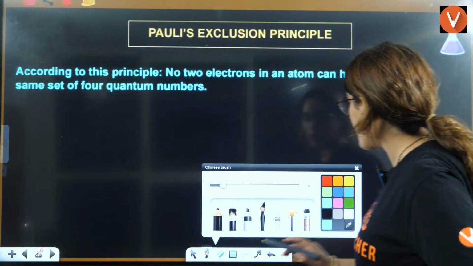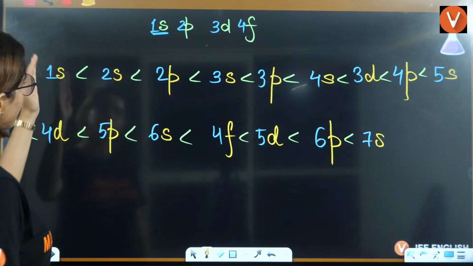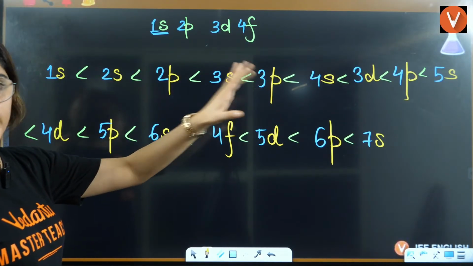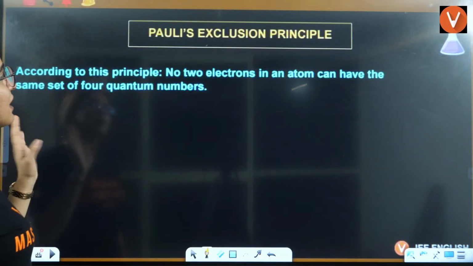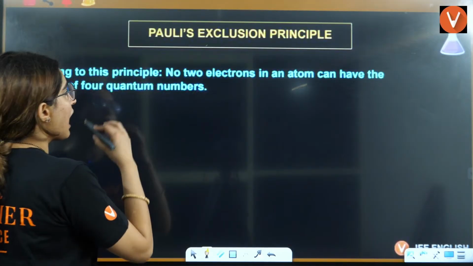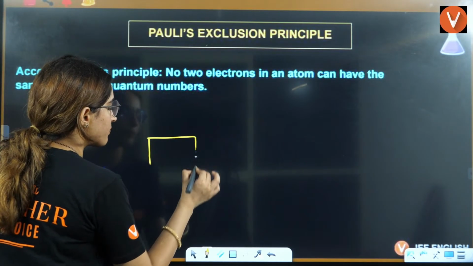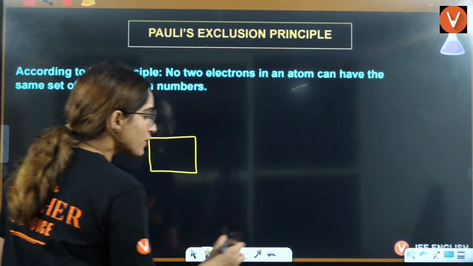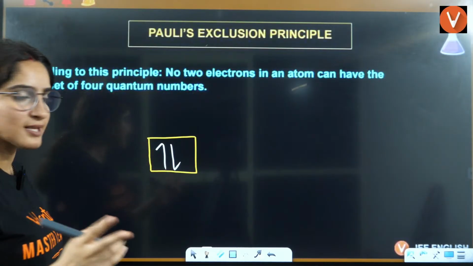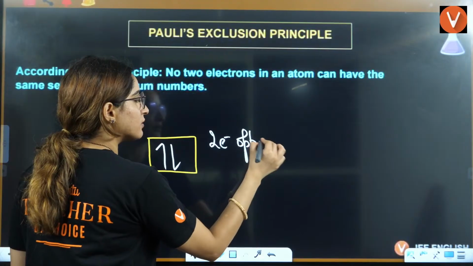So, now Aufbau principle states that electrons will be filled in this order: 1s, then 2s, then 2p, then 3s, 3p, 4s. Right? Now, Pauli exclusion principle says how many electrons you will have in one orbital. So he said that in one orbital you can only have 2 electrons, and 2 electrons should be of opposite spin.